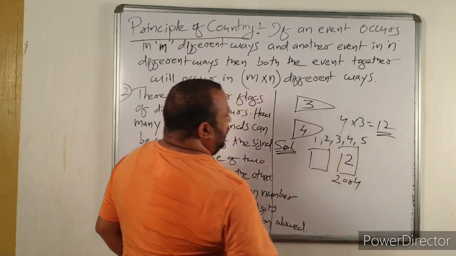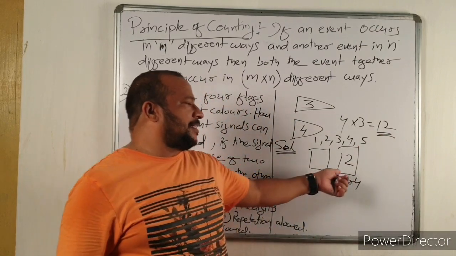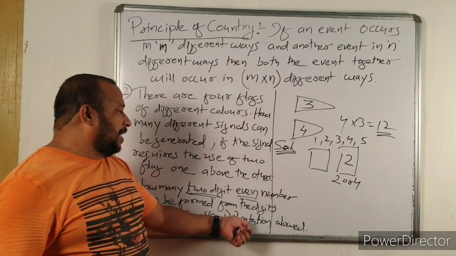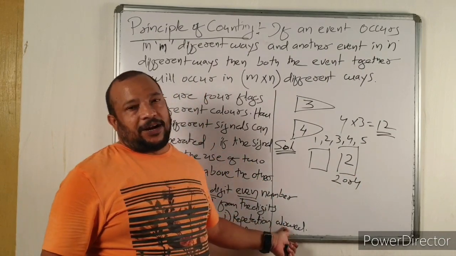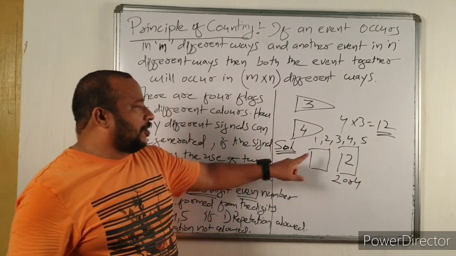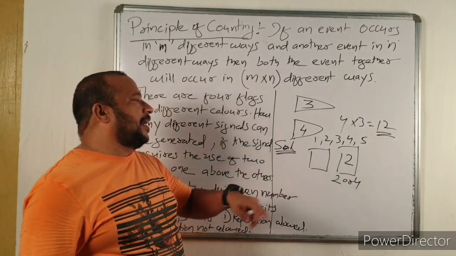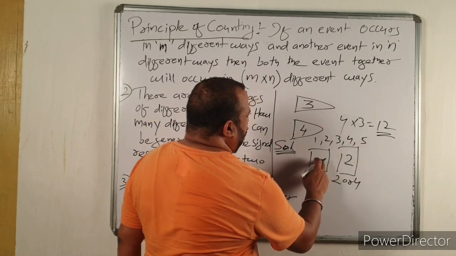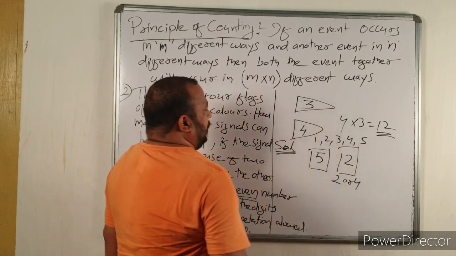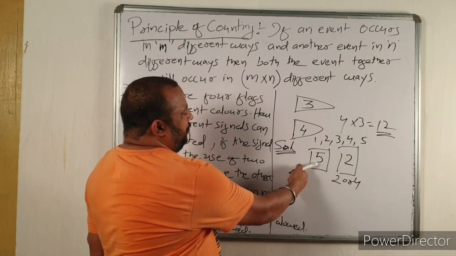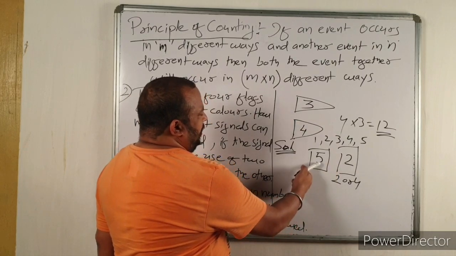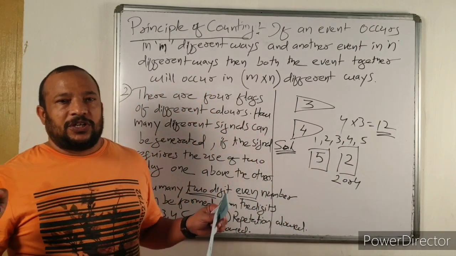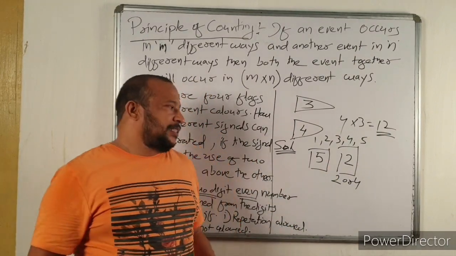So this box can be filled in how many ways? 2 different ways. Now question number 1, repetition of digit is allowed. So for this box you can take any number from 1 to 5. You have 5 options. So the first box, the tens digit, can be filled in 5 different ways, and the unit digit in only 2 different ways because of even numbers.